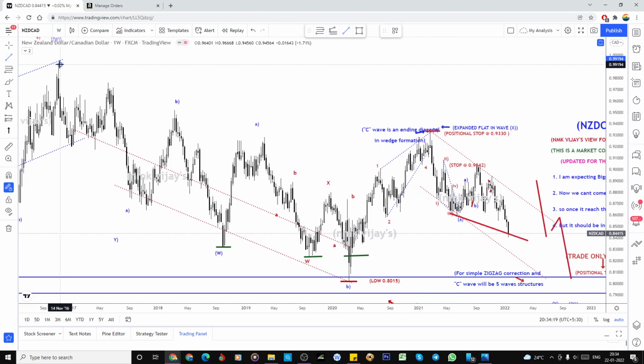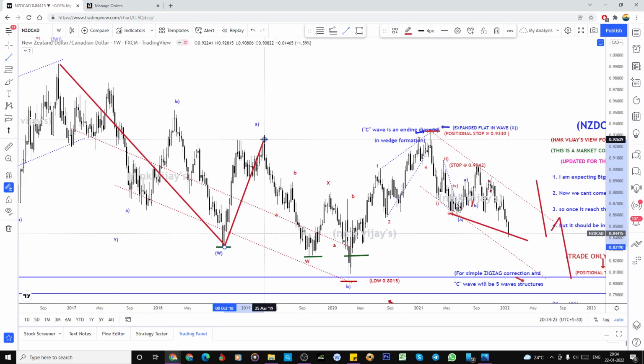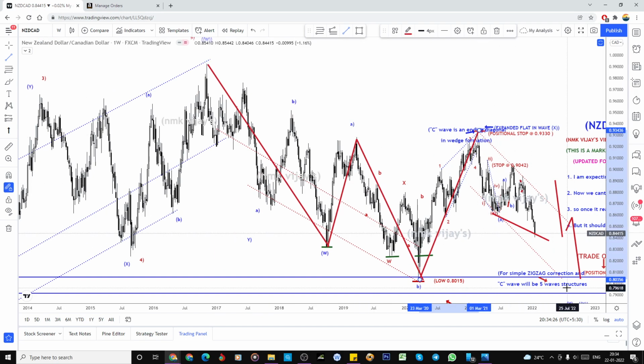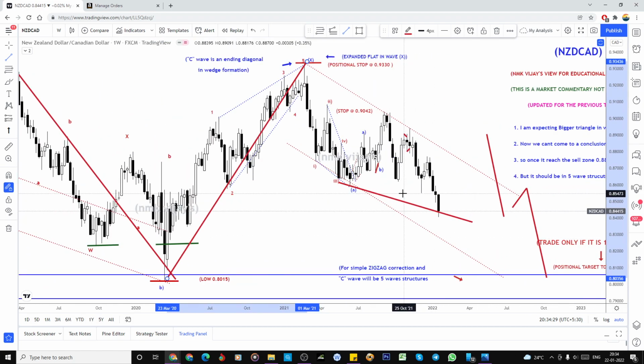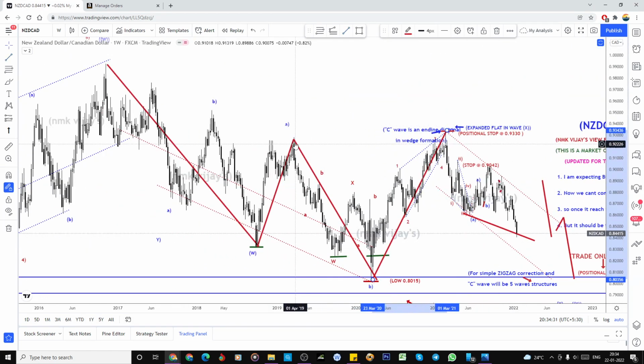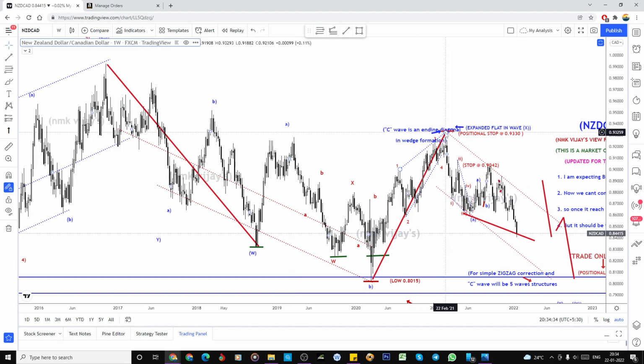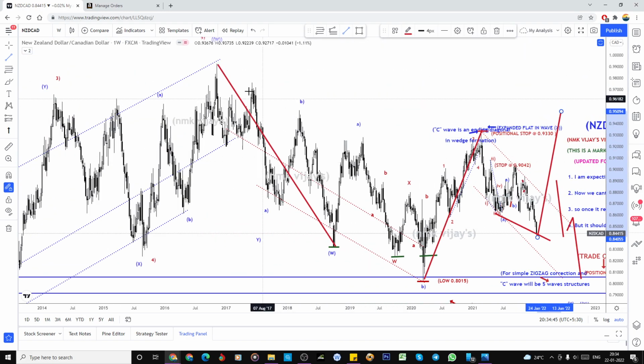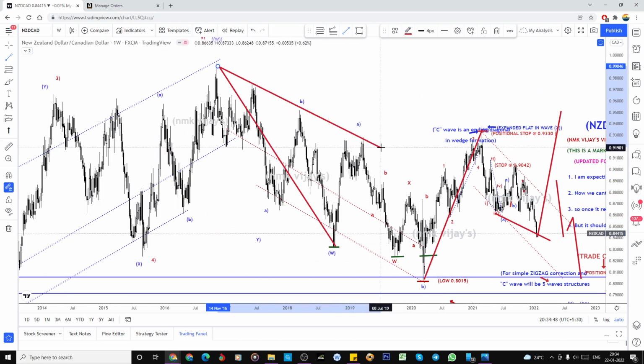So for this impulsive wave, this is the connecting part, and I am looking for that impulsive wave to the downside, right? So that is what I am expecting. But say if the market again breaks the high, so this impulsive wave, this is the correction part, which means there is a lot of chance for making one more high. But how we have to label this, how we have to label this, that is my question. So for that also we can come to a conclusion.